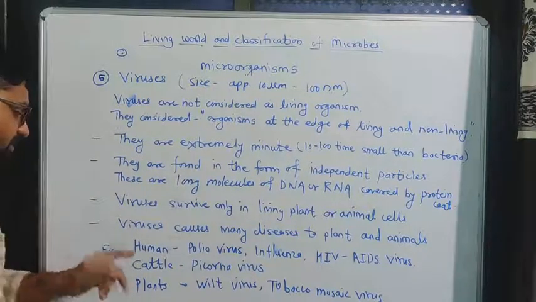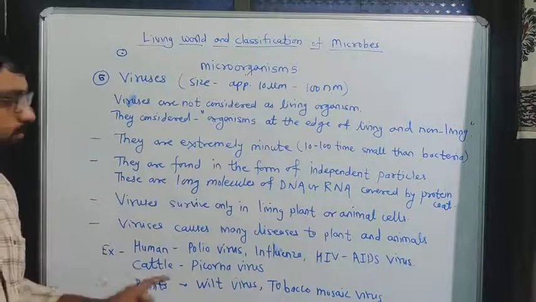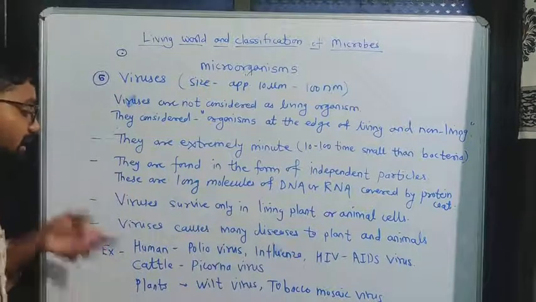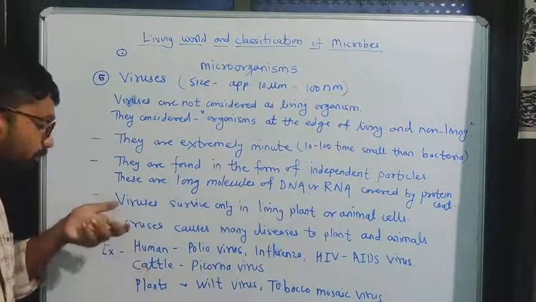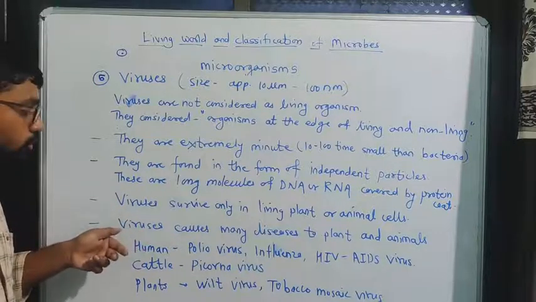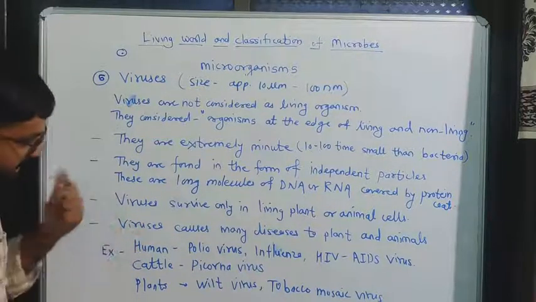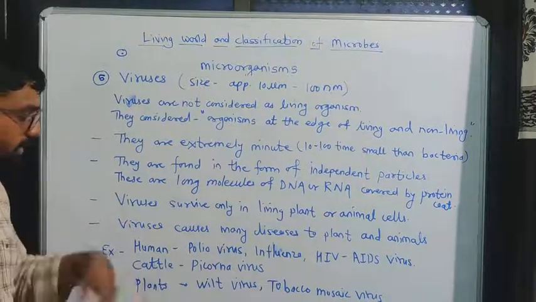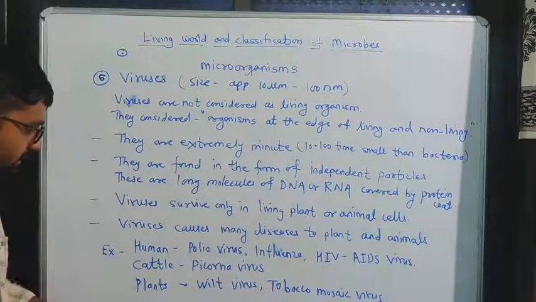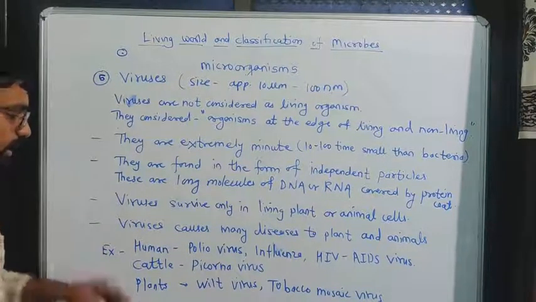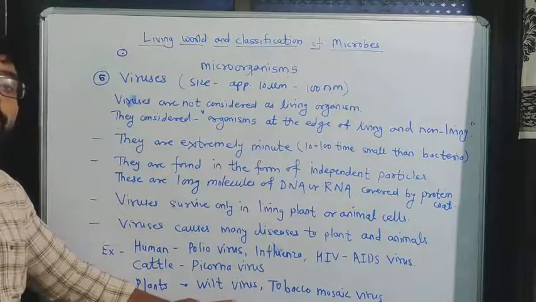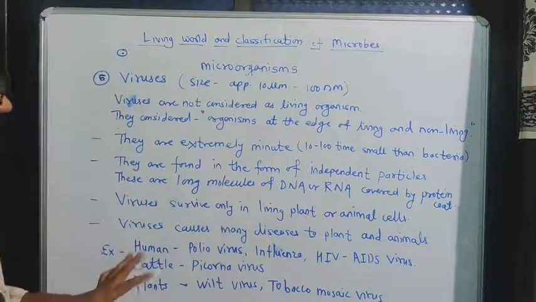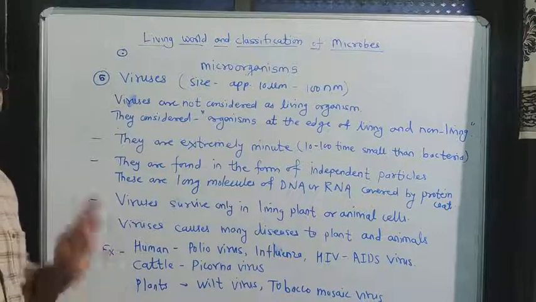Look at some examples: human poliovirus, then influenza virus, then HIV AIDS virus. These are examples of diseases spread due to viruses in human beings. Then in cattle, look at picorna virus. Due to this virus, disease is spread in cattle. Then plants. In tomato plants there is wilt virus, then tobacco mosaic virus. So these are the viruses which attack human, cattle and plants also.